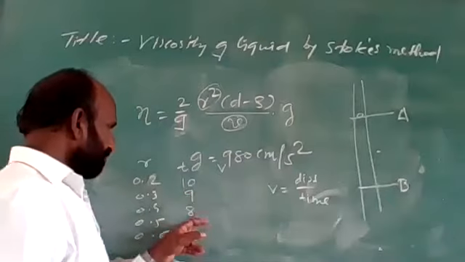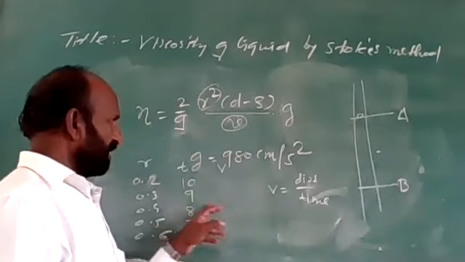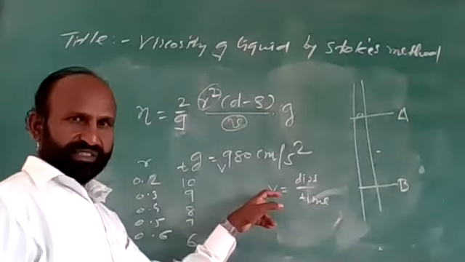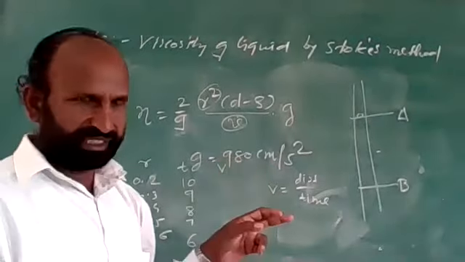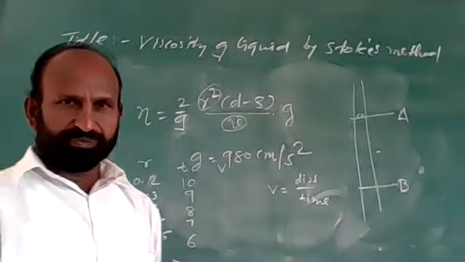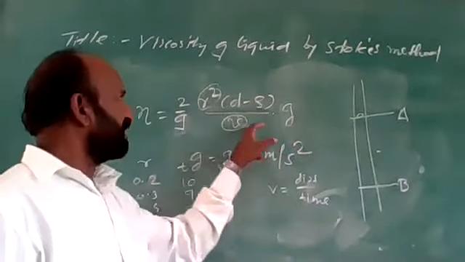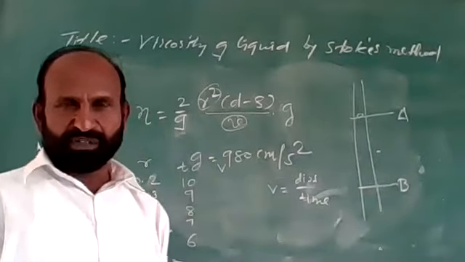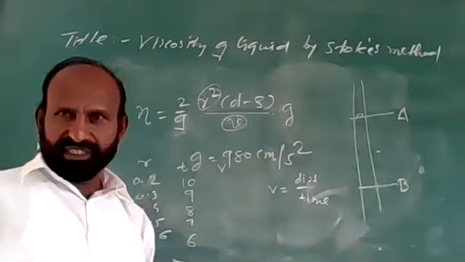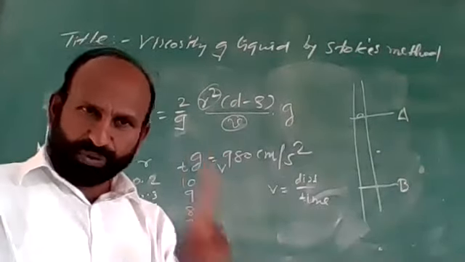Means as the time decreases, velocity increases. As the velocity increases, we can plot a graph of r square against velocity, and from that graph, we can determine its slope.